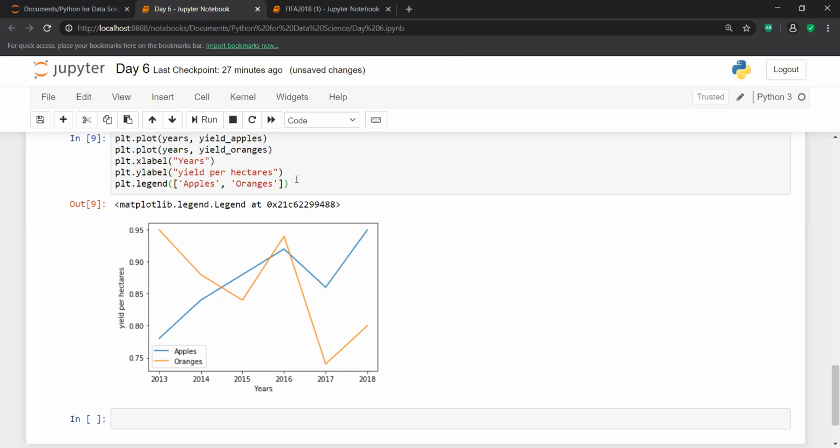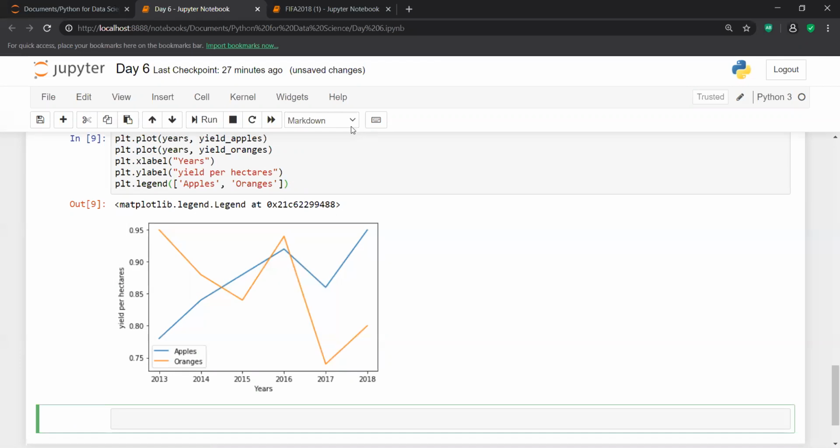Now if I try to observe something, then after making some observation, you need to write down your observation here. I can write my observation as: yield of apples increases year wise. If I check year wise, the yield of apples increases, but there is some fluctuation. In 2017, in this particular year, it is trying to decline.